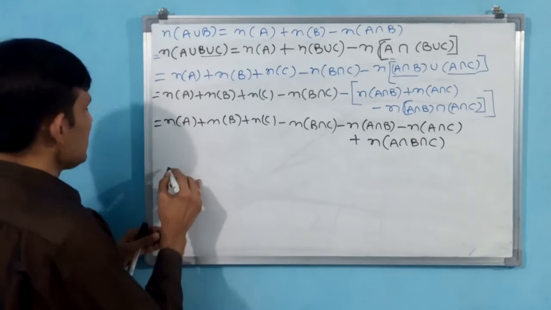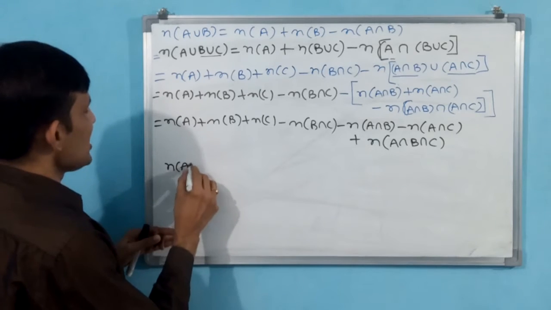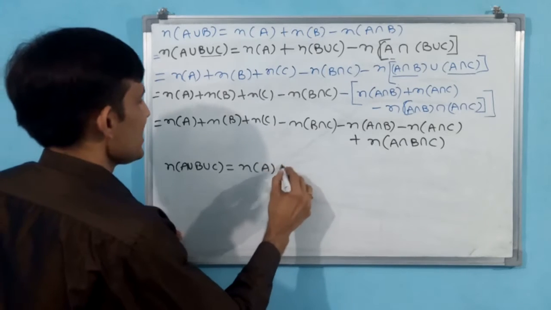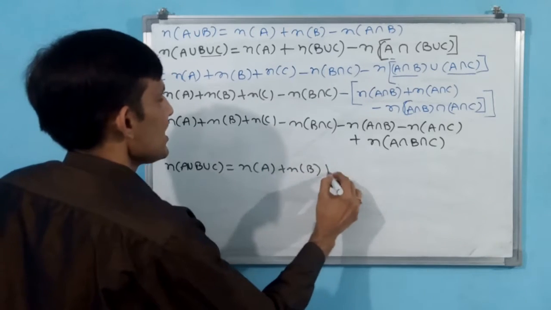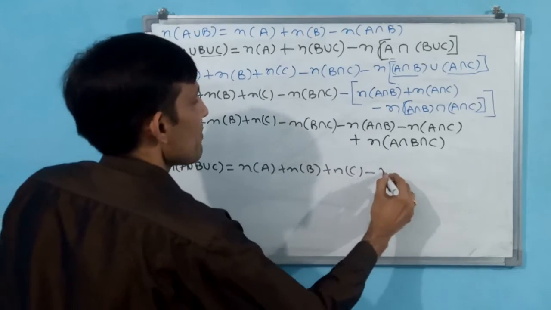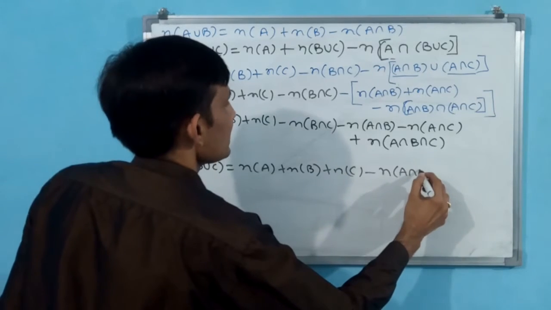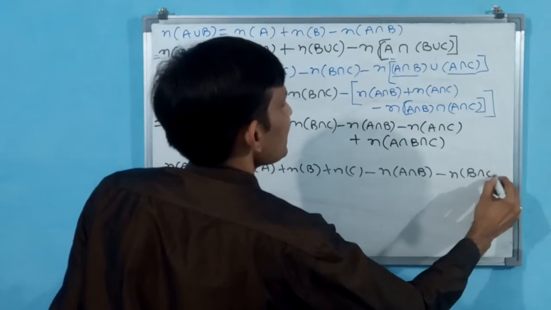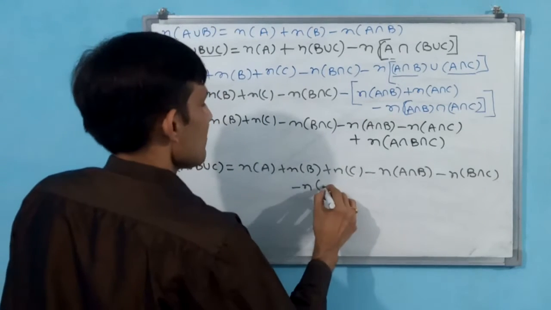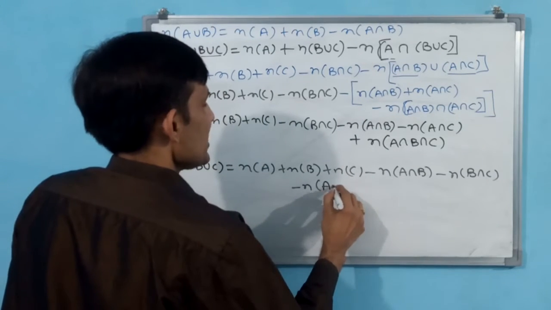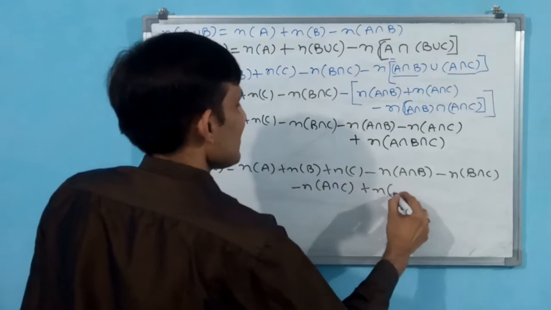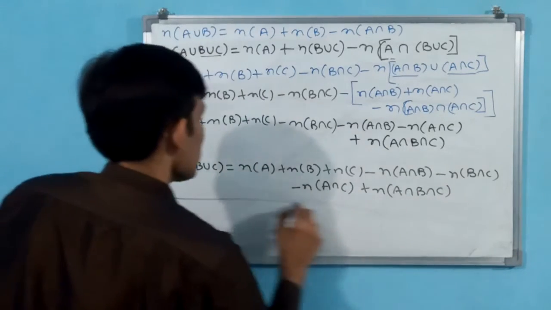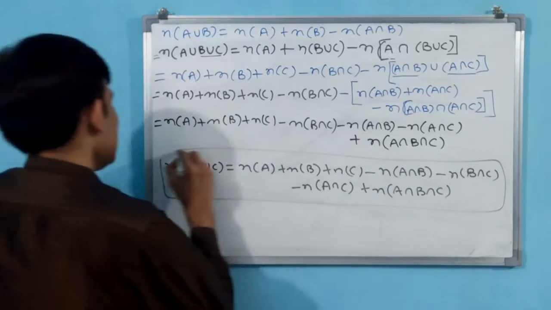Now finally you can write n of A union B union C is equal to n of A plus n of B plus n of C minus n of A intersection B minus n of B intersection C minus n of A intersection C plus n of A intersection B intersection C. This you put under one box.